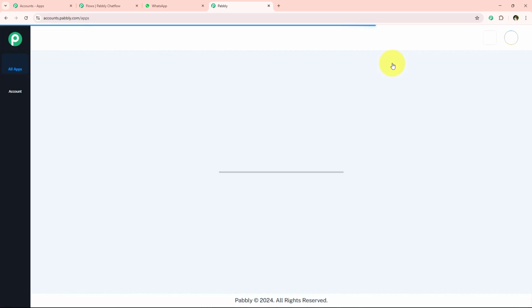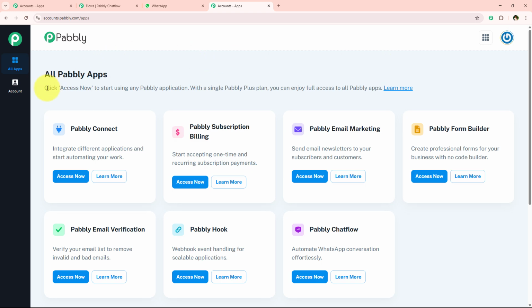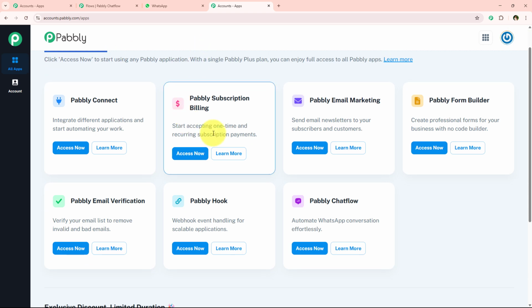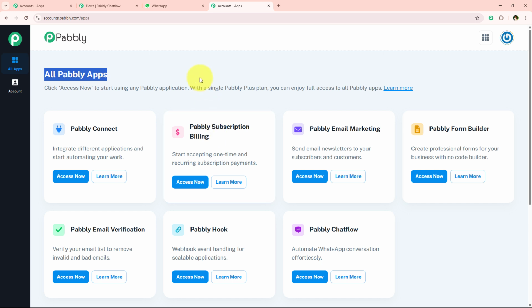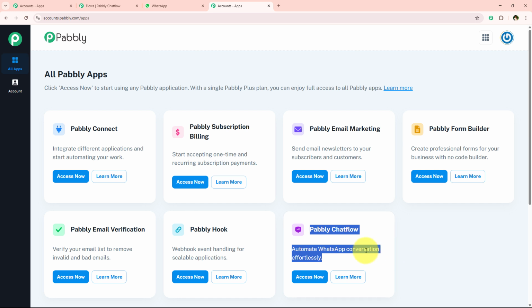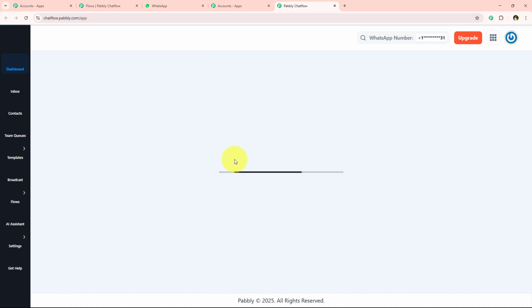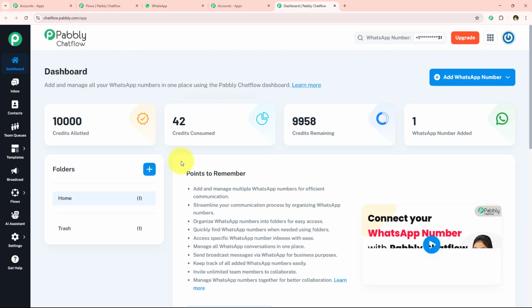And once we click on this sign in, it opens all Pabbly apps, and over here you can see all the tools and applications offered by Pabbly. But in today's video, we're going to use Pabbly Chatflow because I want to automate WhatsApp conversations effortlessly. So I'm simply going to click on this access now to access my Pabbly Chatflow account. And once we click on this access now, it opens the dashboard of my Pabbly Chatflow account.